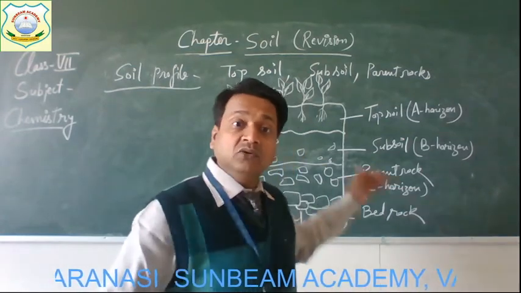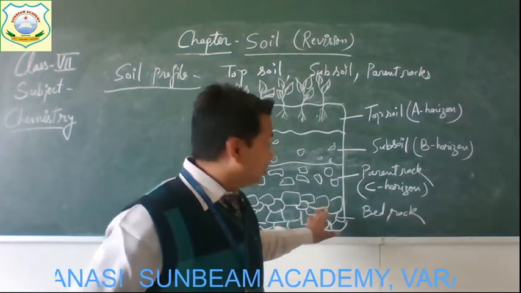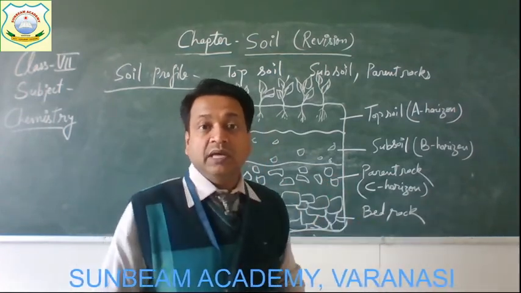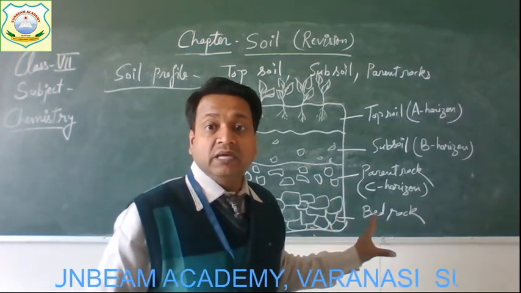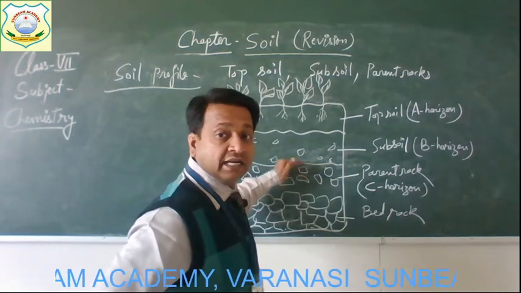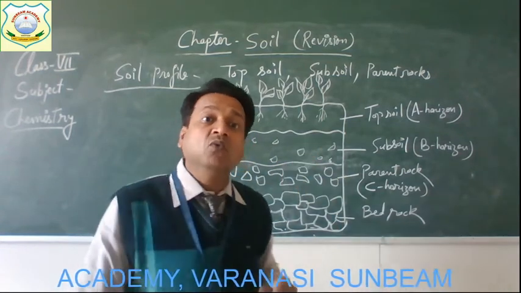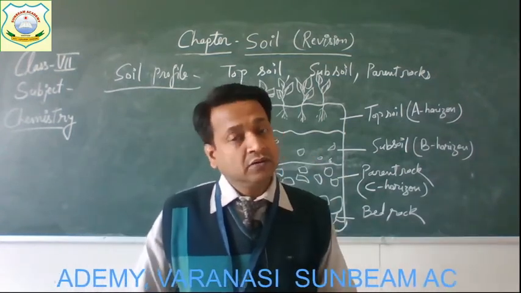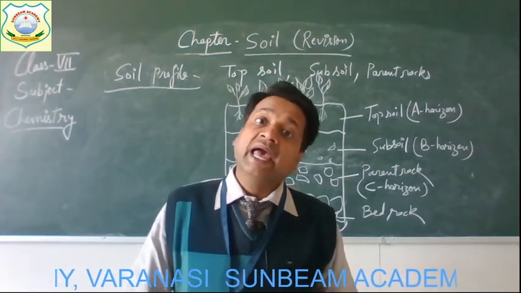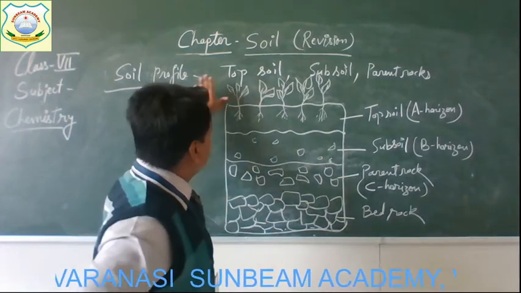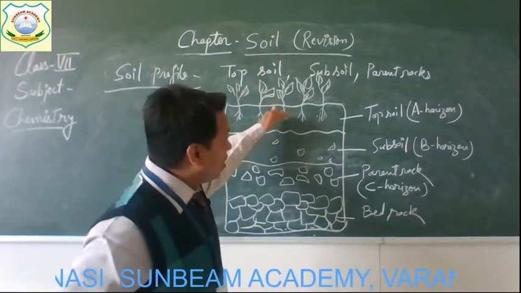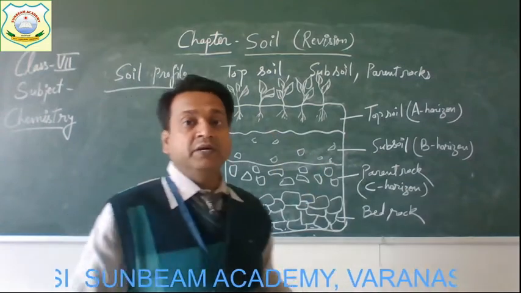Alright, and below this parent rock, the solid rock is there, and it is called bedrock. This is non-porous, and the rainwater gathers over it and is collected here and forms the water table. Alright, children. So these are the different layers of soil and together known as soil profile. Get it? And all these layers have different properties.